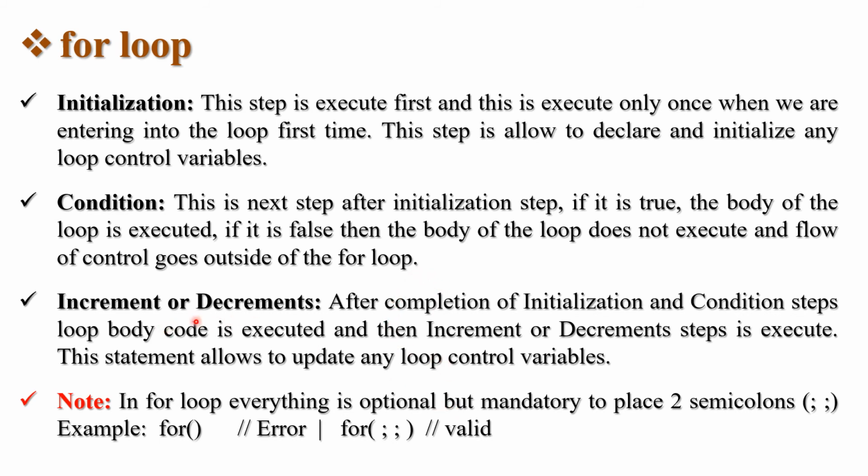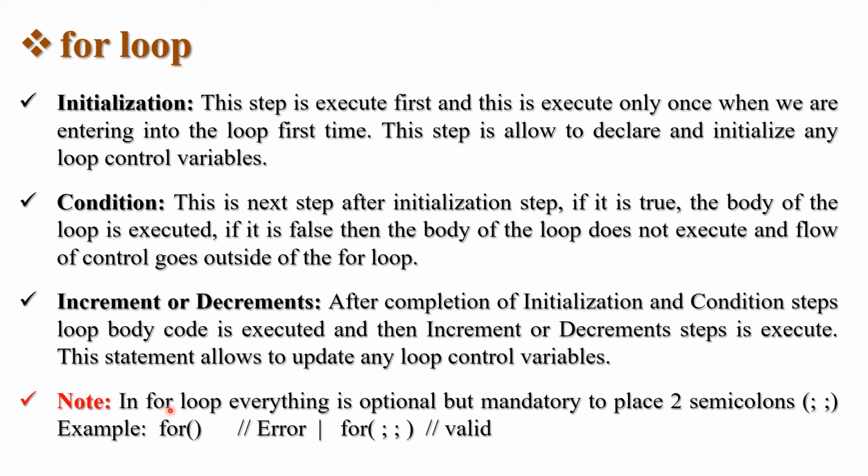Next one is increment or decrement. After completion of the initialization and condition steps, the loop body code is executed and then the increment or decrement step is executed. This statement allows you to update any loop control variable. That's why we are incrementing or decrementing a variable. So after each iteration, the value of the variable will be updated.